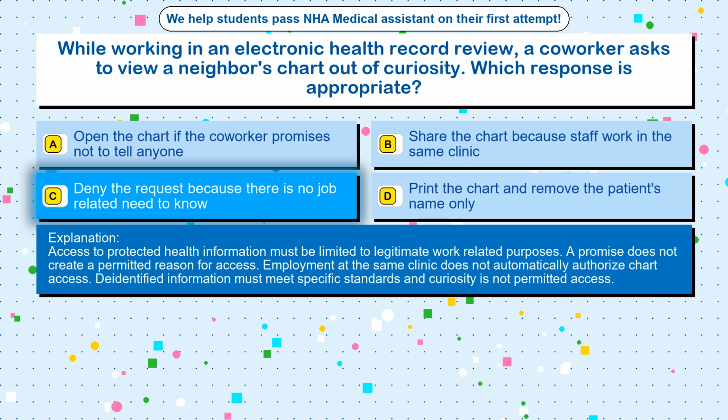Access to protected health information must be limited to legitimate work-related purposes. A promise does not create a permitted reason for access. Employment at the same clinic does not automatically authorize chart access. De-identified information must meet specific standards and curiosity is not permitted access.